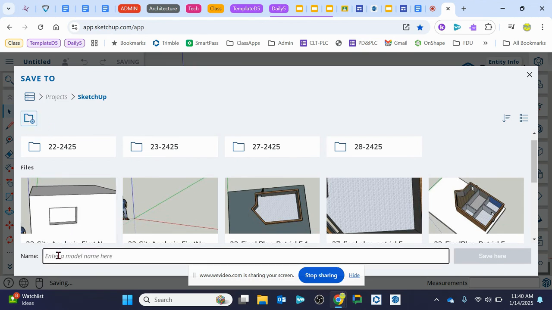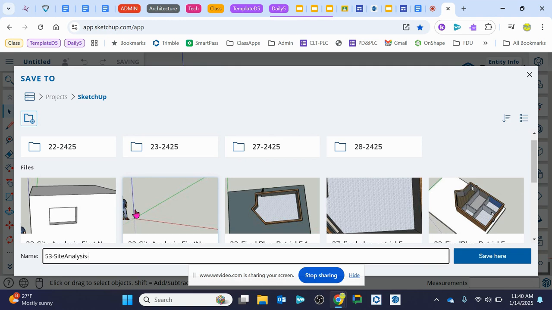And then you're going to enter a model name. I always suggest that you start with the quint number that you're in. So, if you're in quint 5 and period 3, you would type in a 53. So think about what quint you're in and what period you're in our class, and you can set your numbers. And I usually put a little dash, then the name of the drawing, so site analysis.